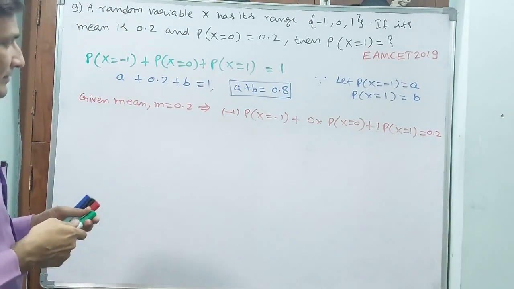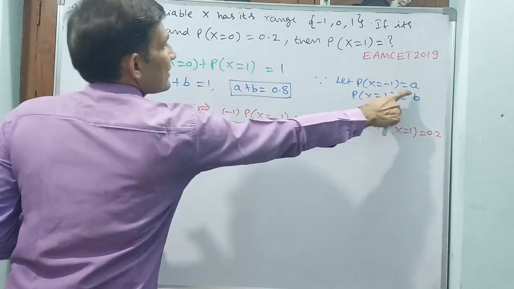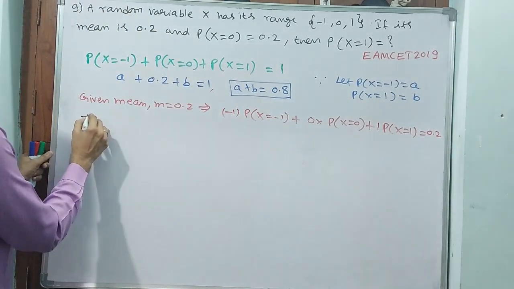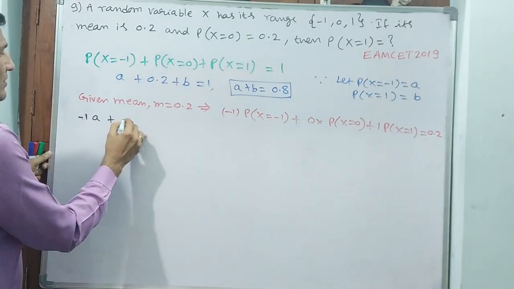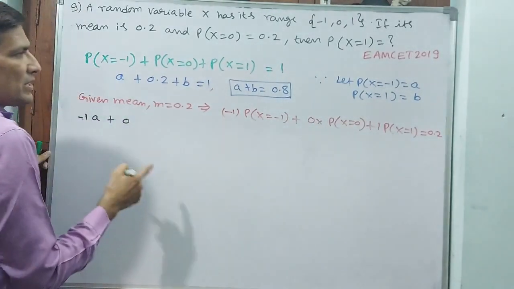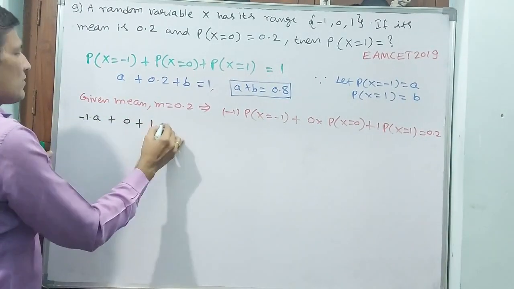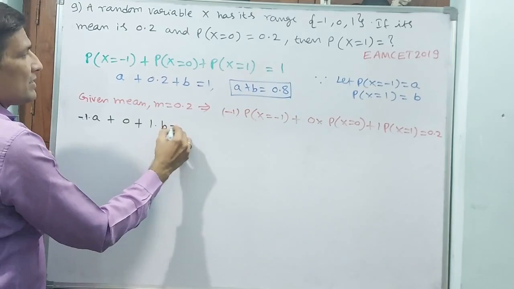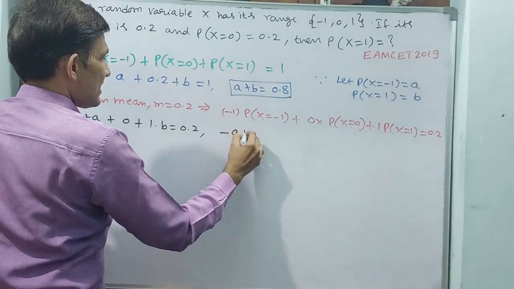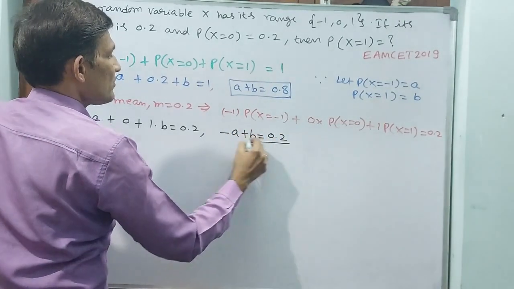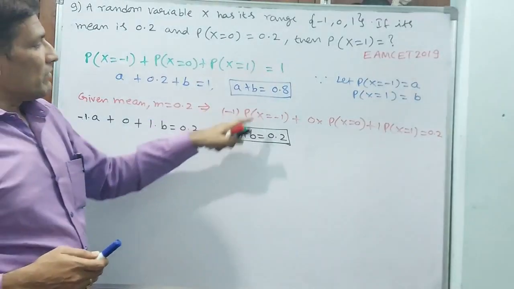But here you see, -1 is okay, but P of x is equal to -1 we have taken as A. That means -1 into A plus 0 into something, which is 0, plus 1 into P of x is equal to 1, which we are taking as B. This is equal to 0.2. Or else, minus A plus B is equal to 0.2. Box this also. Now you have got two equations.